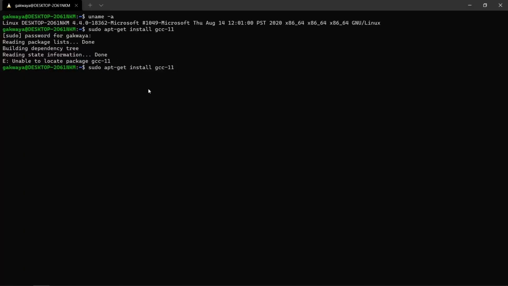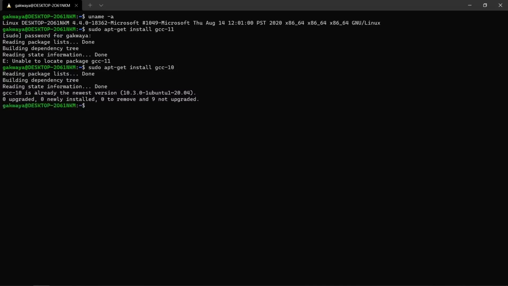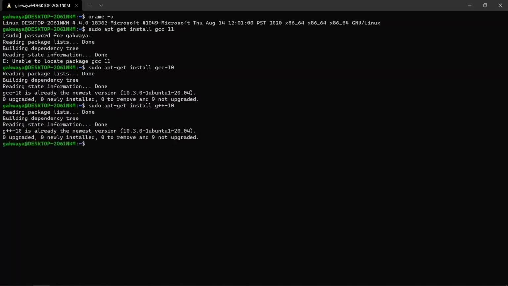So we're going to do GCC 10. That's what we're going to install here. And if we do this, we're going to see that this is already available. You can also install G++ 10. I think you can do that. Okay, so we're going to run the command here. And we're also going to see that it's already available here. But if you don't have these, they are going to be installed and you can use them on your Linux system.